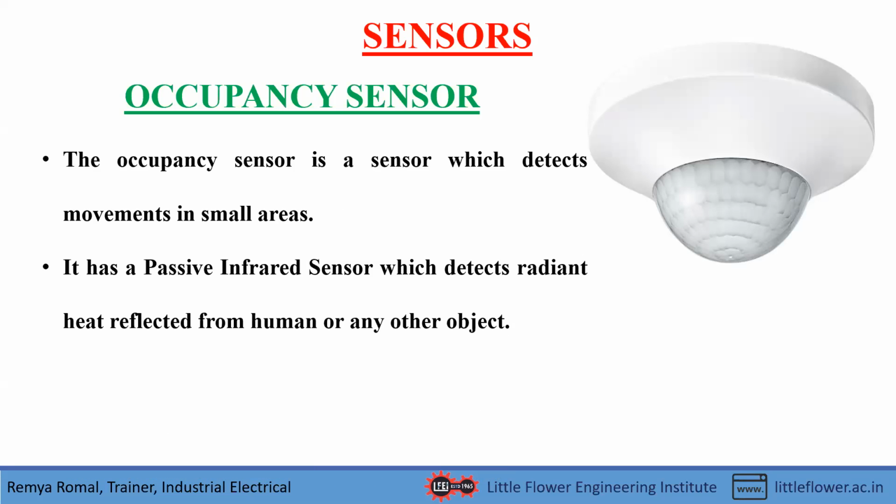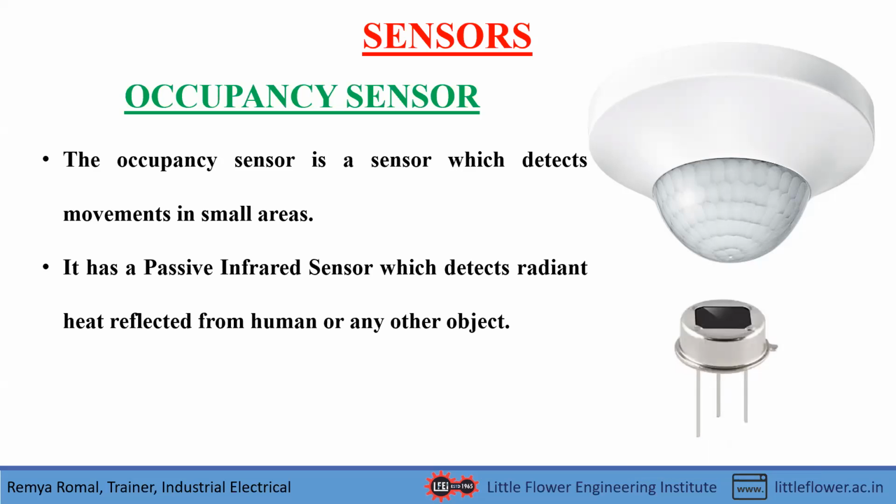To detect the movements, we have to mount a passive infrared sensor in it. So inside it, there is a passive infrared sensor, known as a PIR sensor. That sensor detects the heat that is reflected from a human. That is, during movement, there will be heat reflected from a human's body, and that is detected by this PIR.